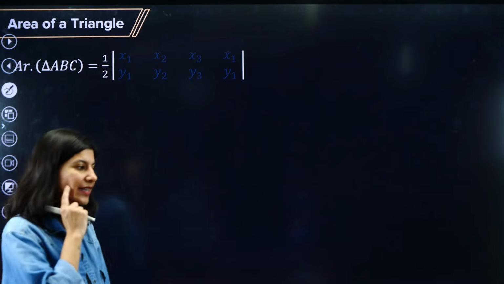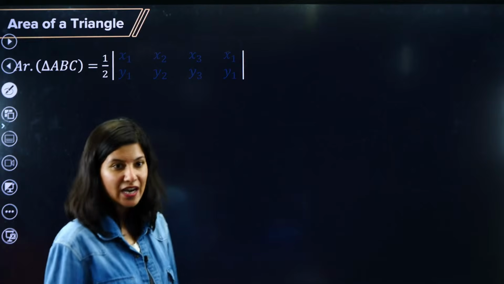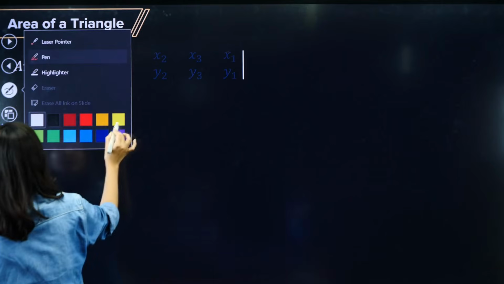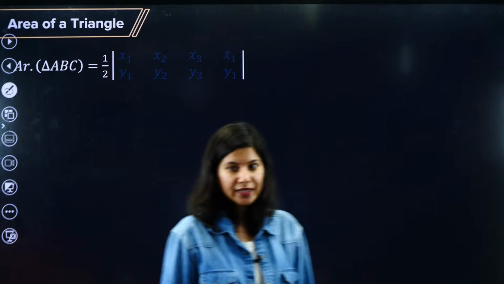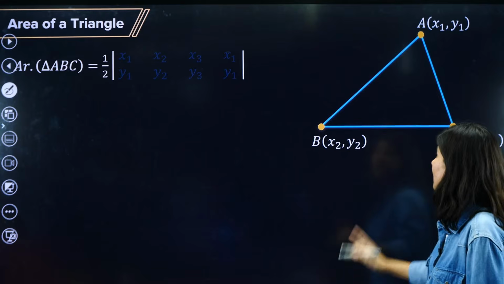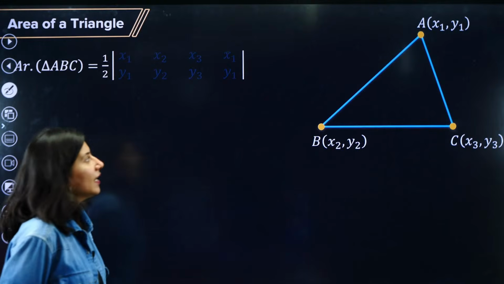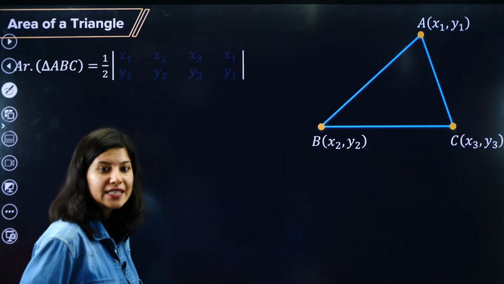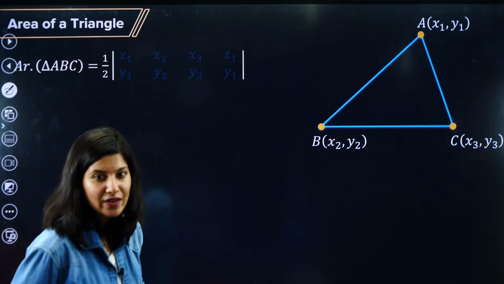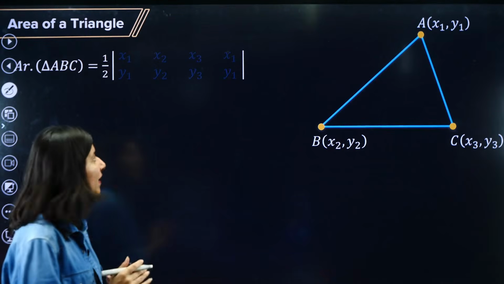Alright. Now let us move on to the next topic, which is area of a triangle. Are we ready for it? Area of a triangle ABC. So for that we need to have a triangle. Can you clearly see on your screen? A is x1, y1, B is x2, y2, C is x3, y3. Now there are actually two methods. One by one we will see.